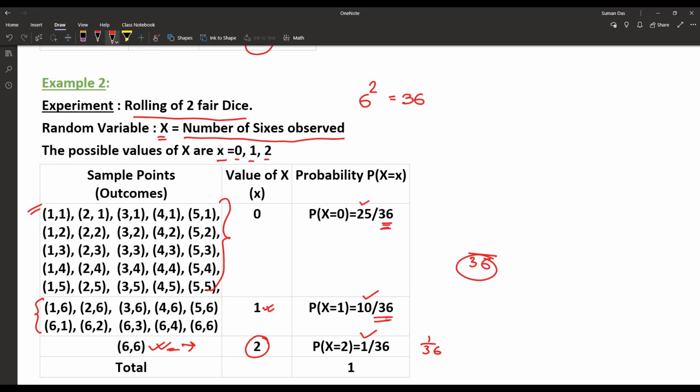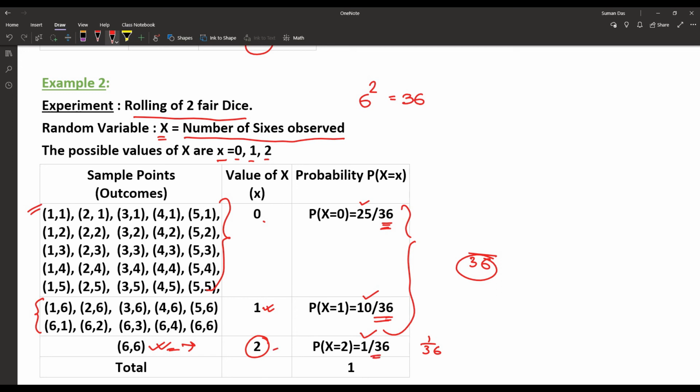So once again, that is how we are distributing the probability. Suppose we have the question: what is the probability of getting two 6s when rolling 2 fair dice? The probability must be 1 by 36.